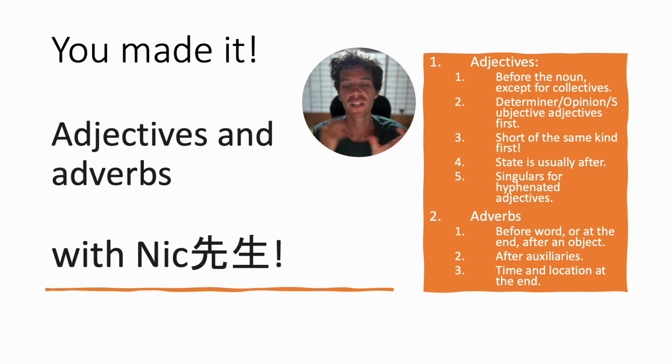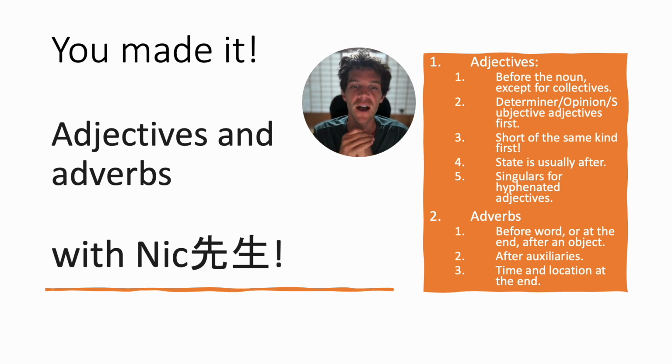Next, if you're using the same kind of adjectives, the shorter one comes first. You don't say a funny, kind teacher. You say Nick is a kind and funny teacher. The next one, state is usually afterwards. Those are the adjectives with a- at the beginning. Nick is asleep, or Nick is away.